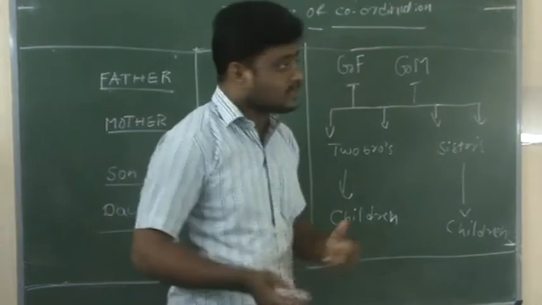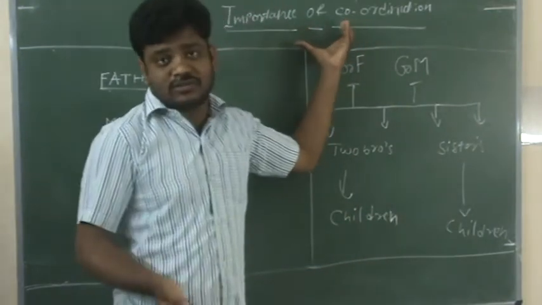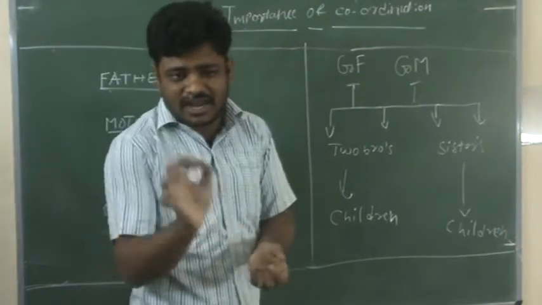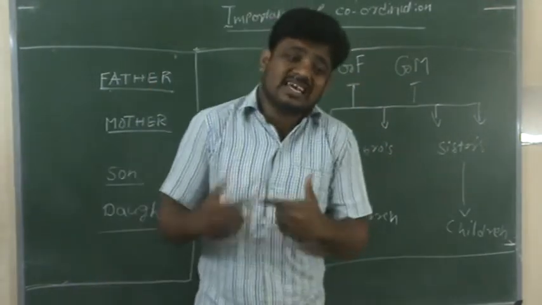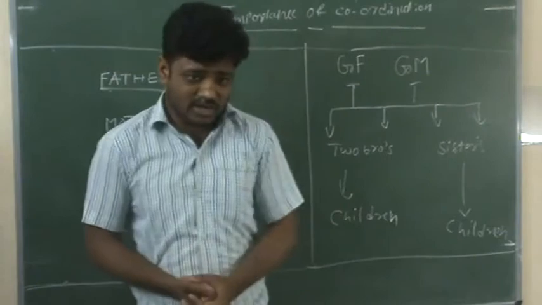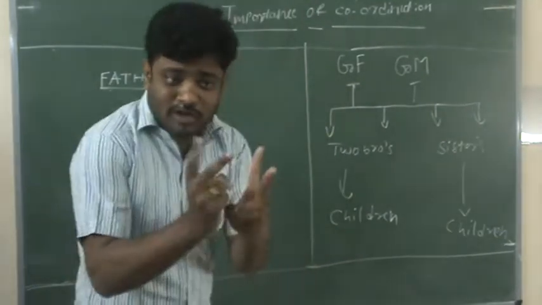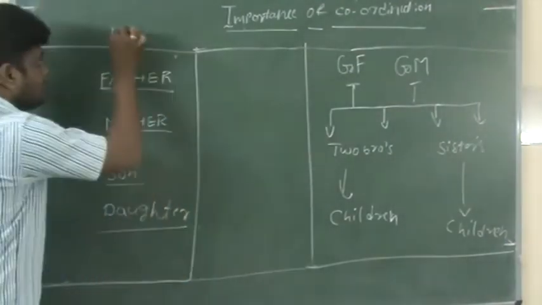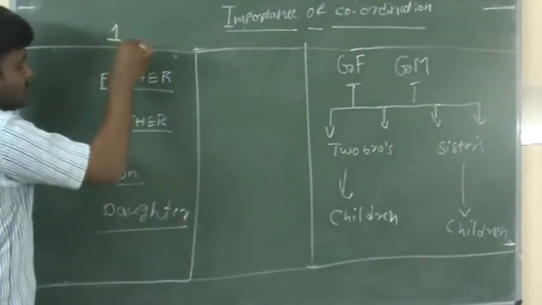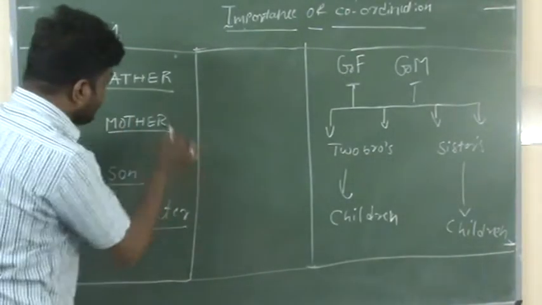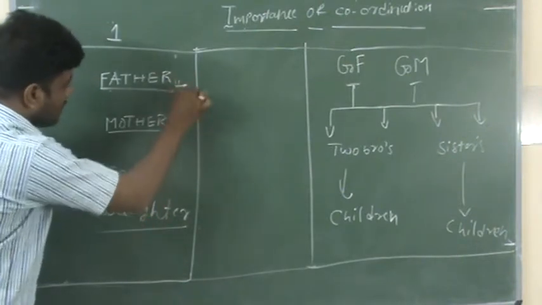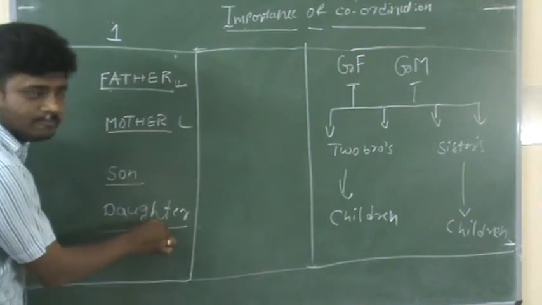So to discuss the importance of coordination, we should have some clarity regarding what is the necessity of coordination, what are the reasons for coordination. Just take the example of two families. The first family is this one. In this family, there are only four people: father, mother, son, and daughter.